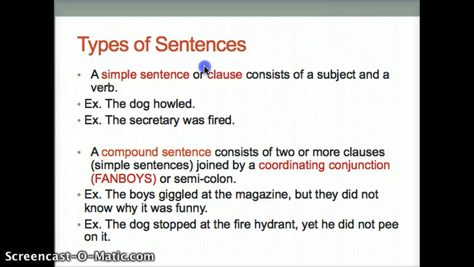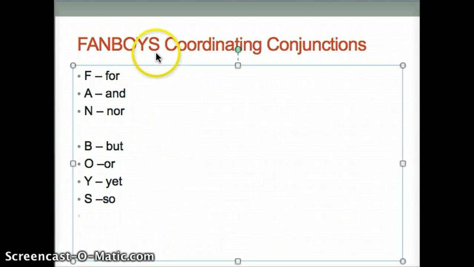The first type of sentence that we can discuss is the compound sentence, and these are joined by what are called coordinating conjunctions, and you can remember them by remembering the acronym FANBOYS. So I'll just remind you that FANBOYS stands for the following conjunctions. You can memorize this list, and these can be used to add to your sentence in order to build a compound sentence, also to avoid comma splices.